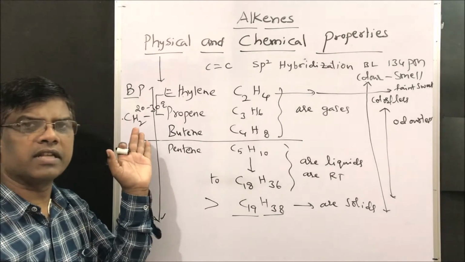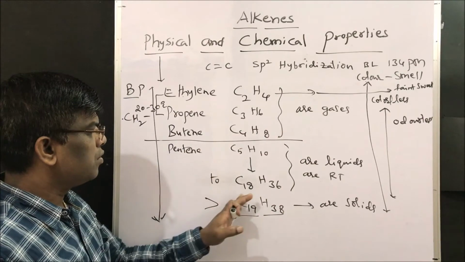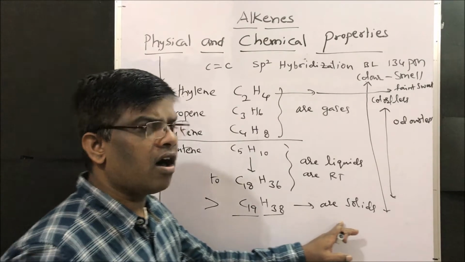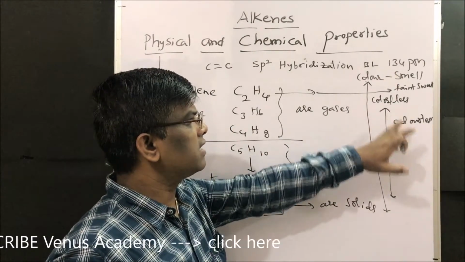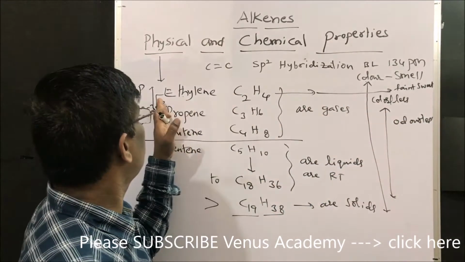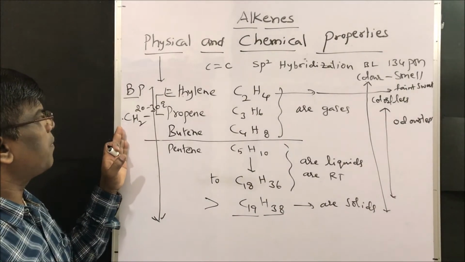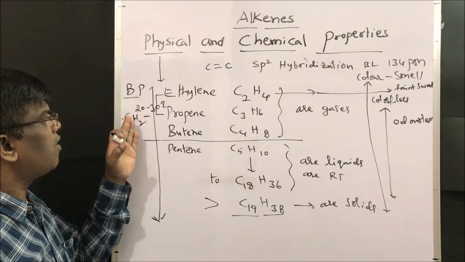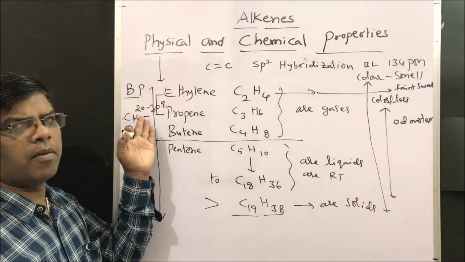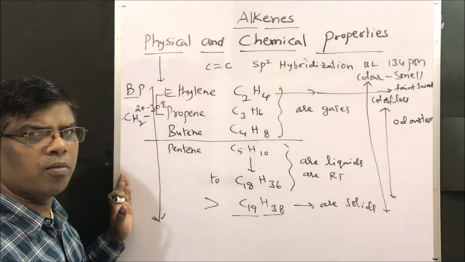Dear friends, the physical properties of alkenes include: ethylene to butene are gases, pentene to C18H36 are liquids at room temperature, above C19H38 are solids, and these are all colorless compounds, and most of them are odorless, that is without smell. Only ethylene has a faint sweet smell. When it comes to boiling point, there will be an increment for every homolog, from ethylene to propene or propene to butene, of about 20 to 30 degrees centigrade. So this is how boiling point increases throughout the homologous series.